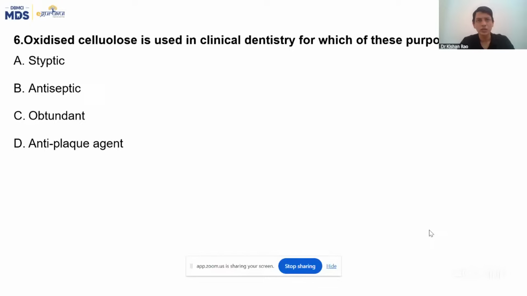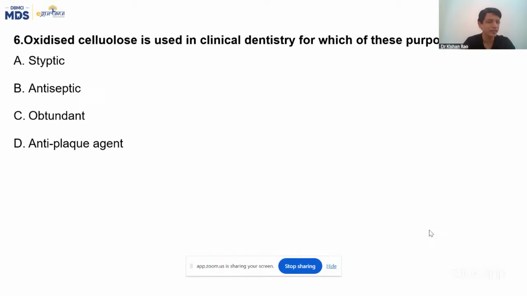Although this question is not pertaining to surgery, let me discuss this. Oxidized cellulose is used in clinical dentistry for which of these purposes? Can you please answer? Styptic, antiseptic, obtundant, anti-plaque agent. I'm sure you know the answer, but these words are a little confusing. Styptic means hemostatic. Obtundant means pain reliever, analgesic. Anti-plaque agent means it avoids plaque formation.